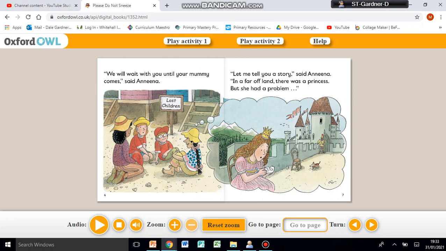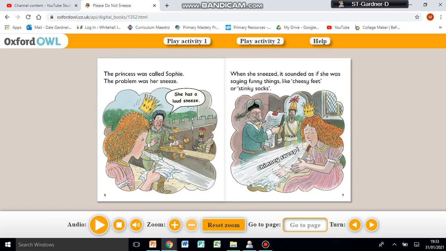In a far-off land there was a princess, but she had a problem. The princess was called Sophie. The problem was her sneeze. She has a loud sneeze. When she sneezed, it sounded as if she was saying funny things like cheesy feet, or stinky socks, or chimney sweep. Oh my goodness, that is very funny.